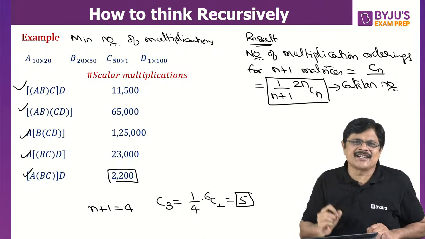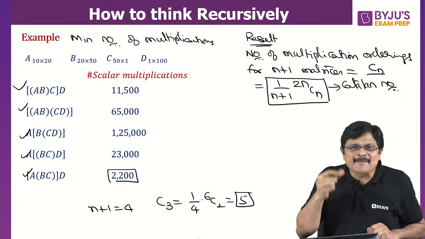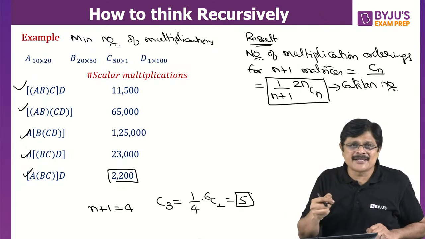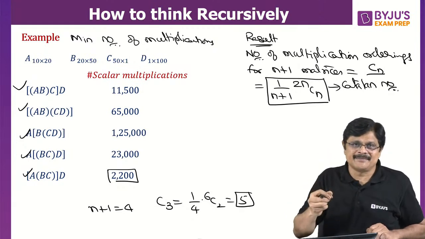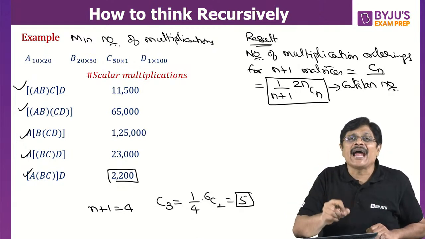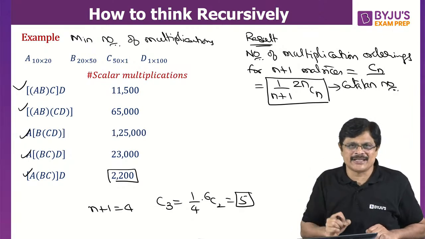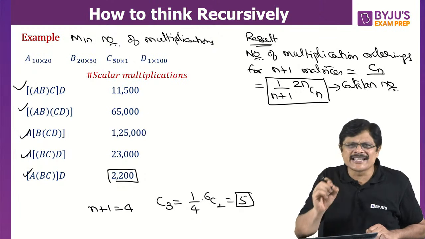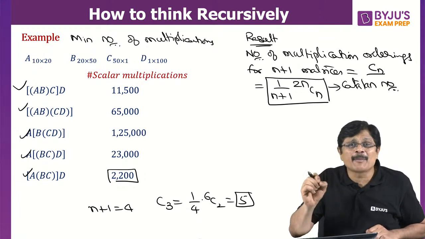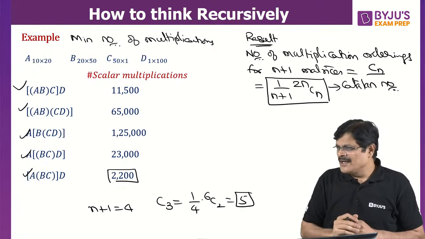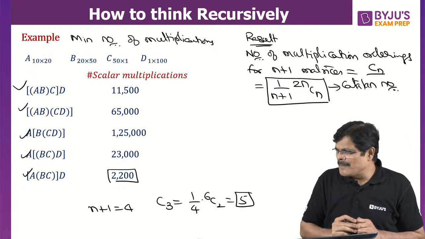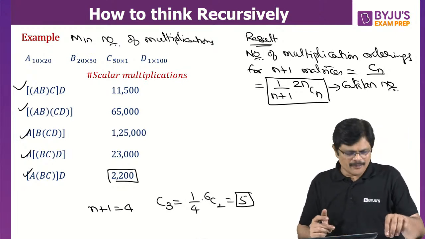Write the recurrence relation. In that, the same sub-problem is solved many times. So instead of solving it again, store it and reuse it. Store it and reuse it. Am I clear? So this is the idea of dynamic programming. Am I clear? The Catalan number comes in the sub-problems. Yes, sir. Very good. Okay.